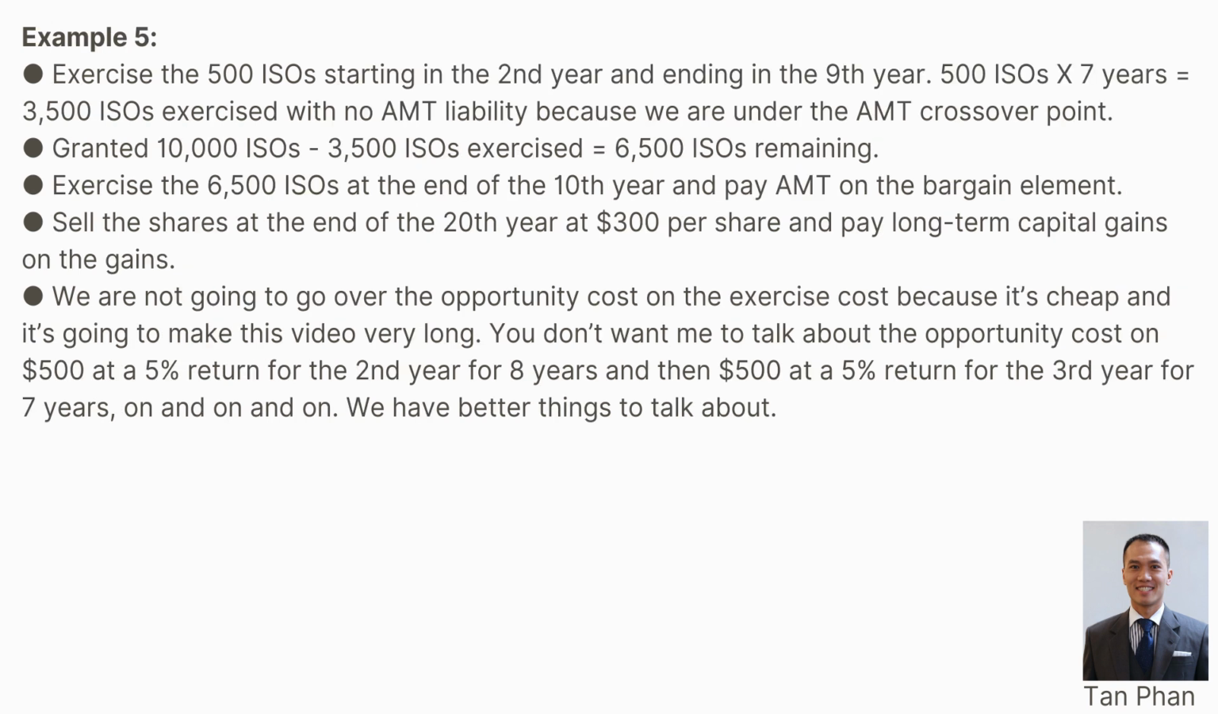Example 5. Exercise the 500 ISOs starting in the second year and ending in the 9th year. 500 ISOs times 7 years equal 3,500 ISOs exercised with no AMT liability because we are under the AMT crossover point. Grant 10,000 ISOs minus 3,500 ISOs exercised equals 6,500 ISOs remaining. Exercise the 6,500 ISOs at the end of the 10th year and pay AMT on the bargain element. Sell the shares at the end of the 20th year at $300 per share and pay long-term capital gains on the gains.